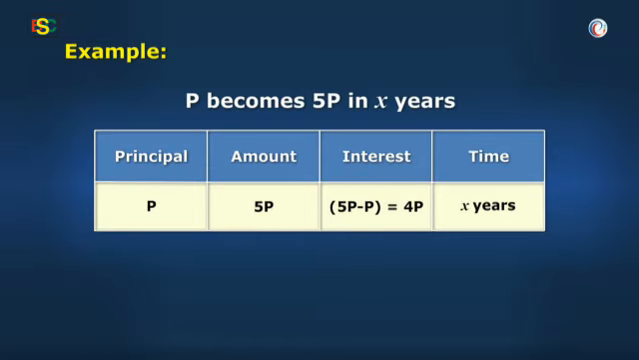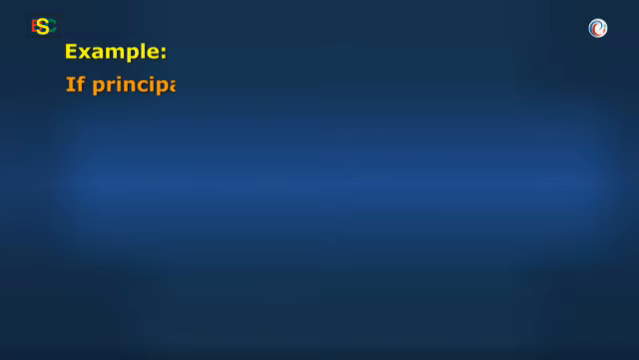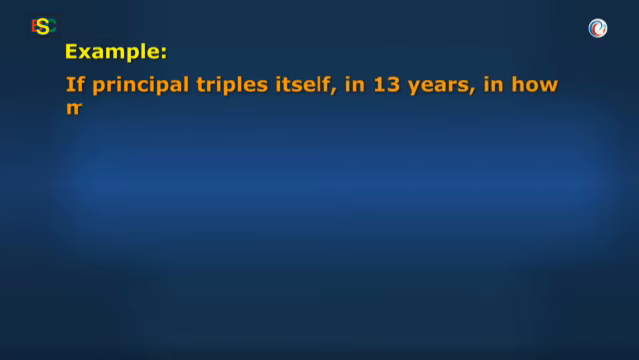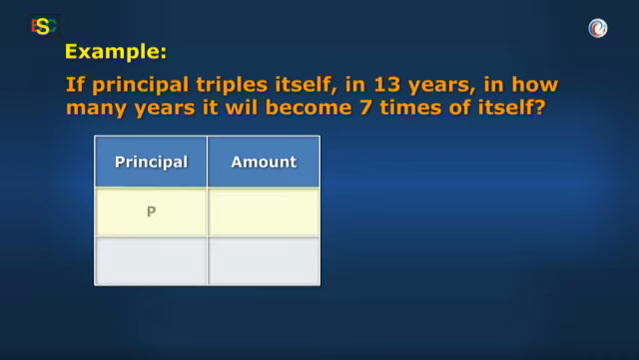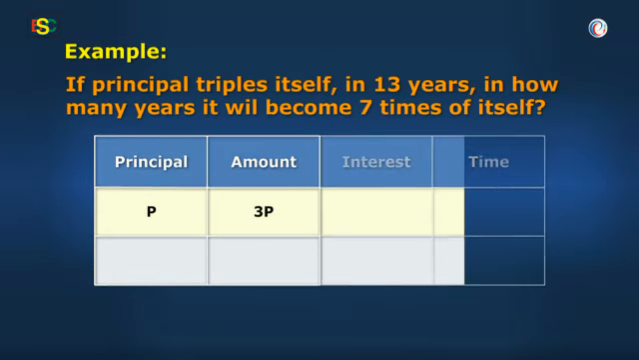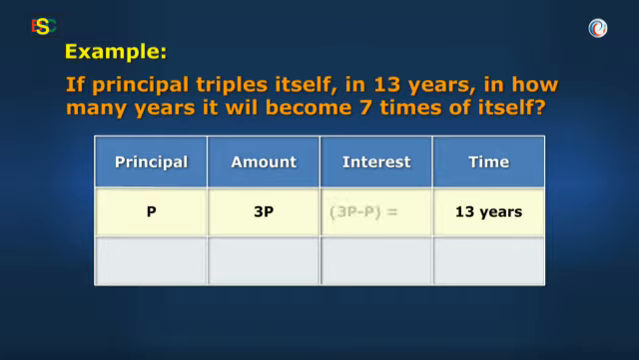See this question. If principal triples itself in 13 years, how many years will it become 7 times of itself? Orally we can understand P becomes 3P in 13 years means 2P interest is earned in 13 years. Got it, Vidya? Yes, P becomes P plus 2P, hence extra 2P in 13 years.